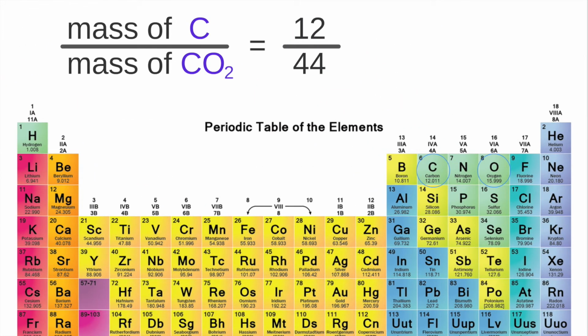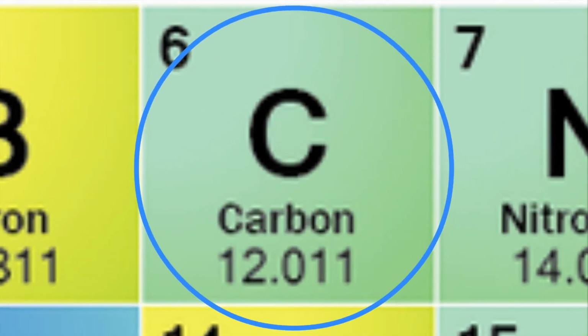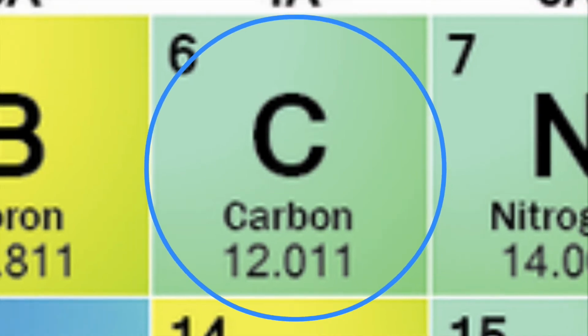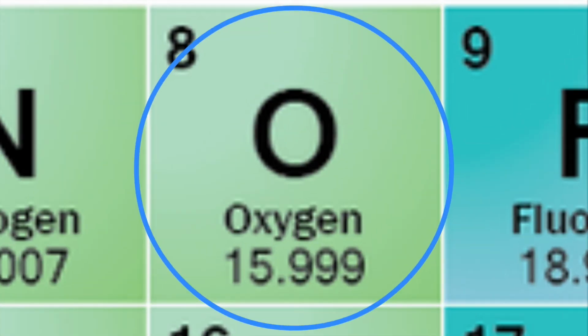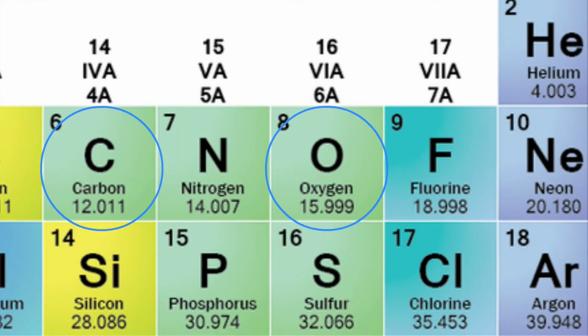Well, check it out. Here's our periodic table of elements, which you're all at least a little bit familiar with. Take a look at carbon. Now this number down here is the atomic mass of carbon, or how many times heavier carbon is than hydrogen. So the atomic mass for carbon is 12 grams. Let's look at oxygen. The atomic mass for oxygen is 16. It's 16 times heavier than hydrogen.